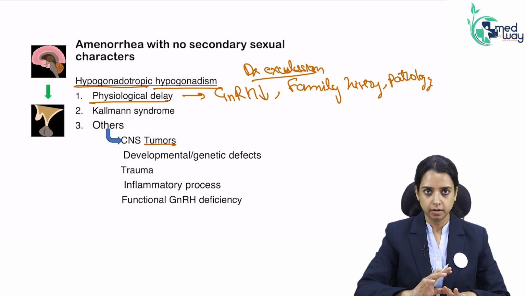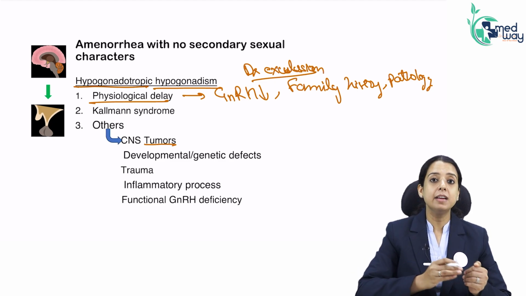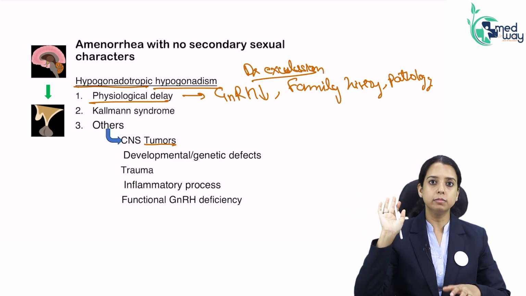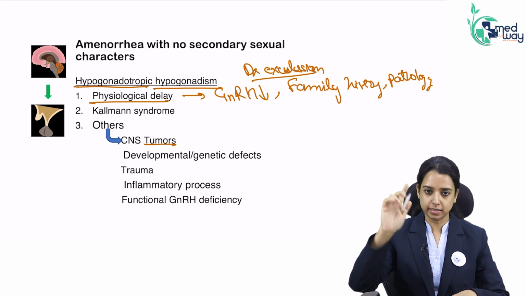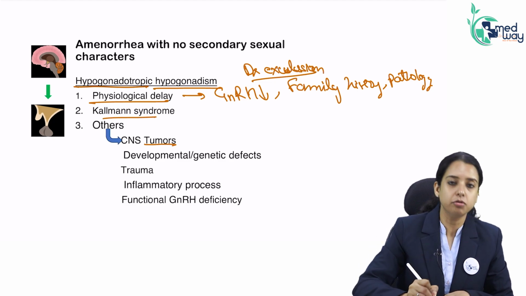It will get corrected. But I will give her a hormone, because if I don't, she will attain menarche very late and it can cause a psychological issue in that person. So the most common cause is physiological delay. Second most common cause of hypogonadotropic hypogonadism is Kallmann syndrome.